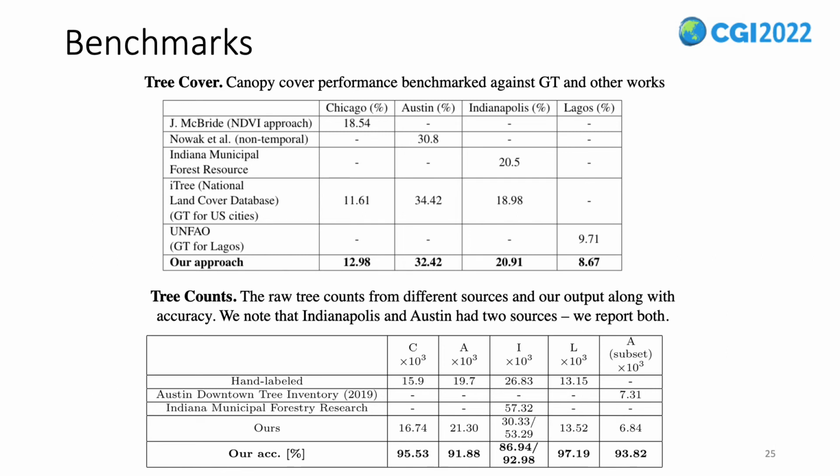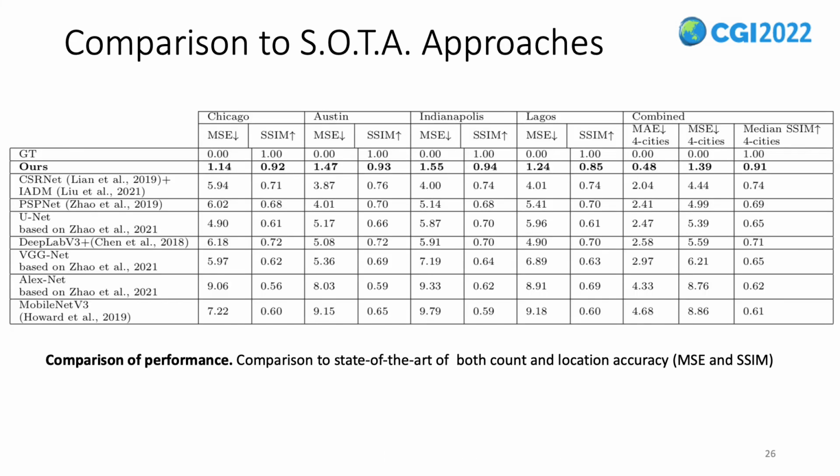As for tree counts, we see that we get above 93% accuracy in most of the test cities and their subsets relative to a varied number of ground sources in the table at the bottom. Here we show the performance of our approach outperforms most of the state-of-the-art counting networks from recent deep learning frameworks in this context.